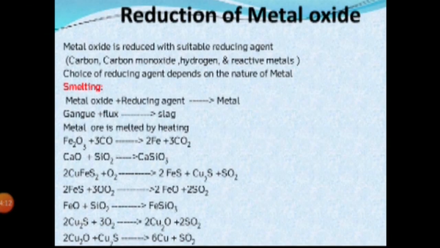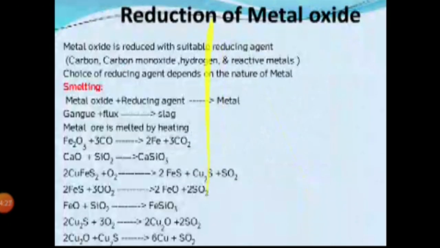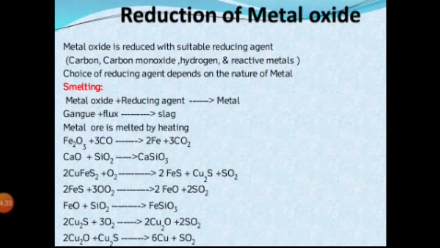B2O3. B2O3 is treated with Na, sodium, and it forms boron, B, plus Na2O. Then the next one, Rb2O3 is treated with the active metal magnesium, Mg, and it gives Rb.